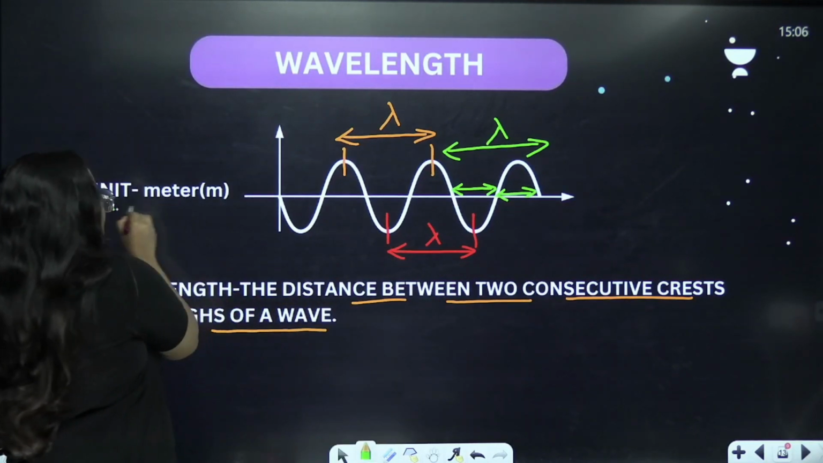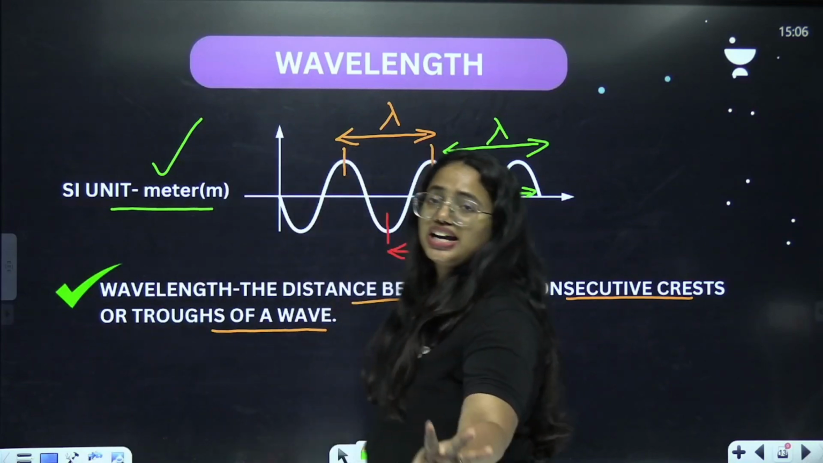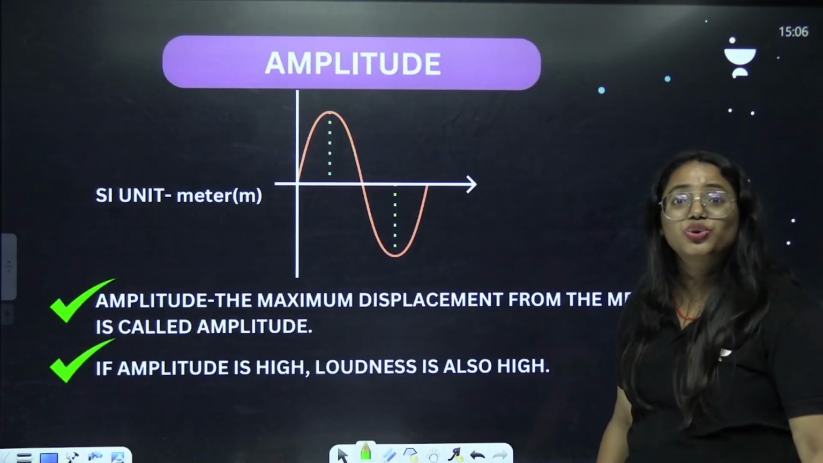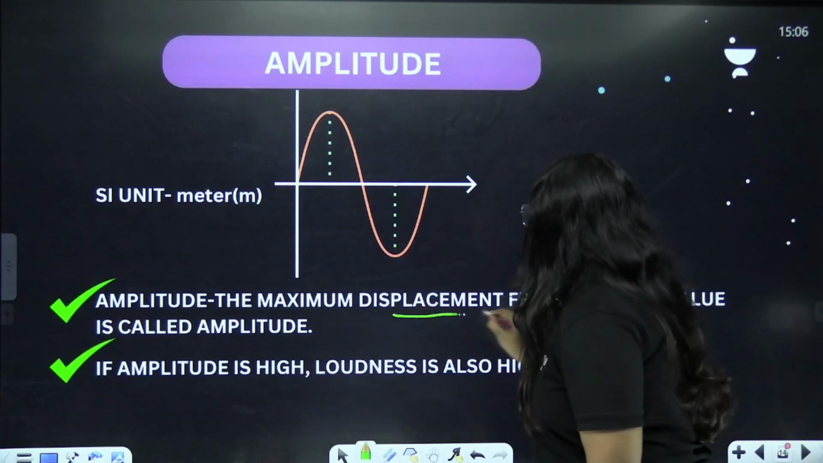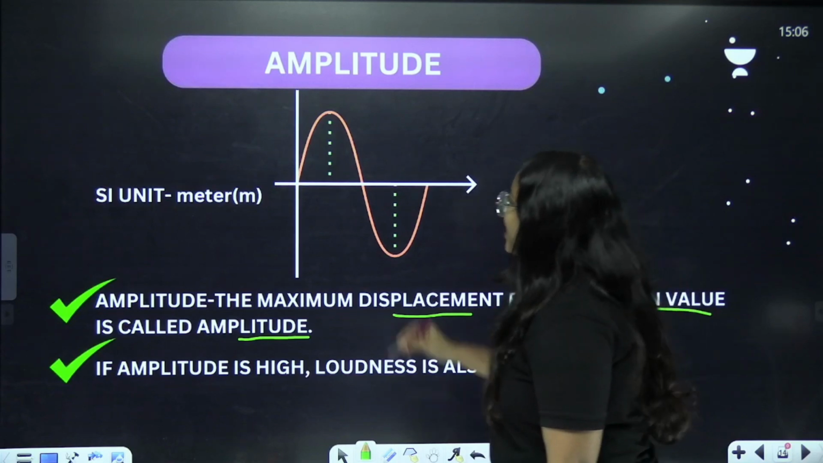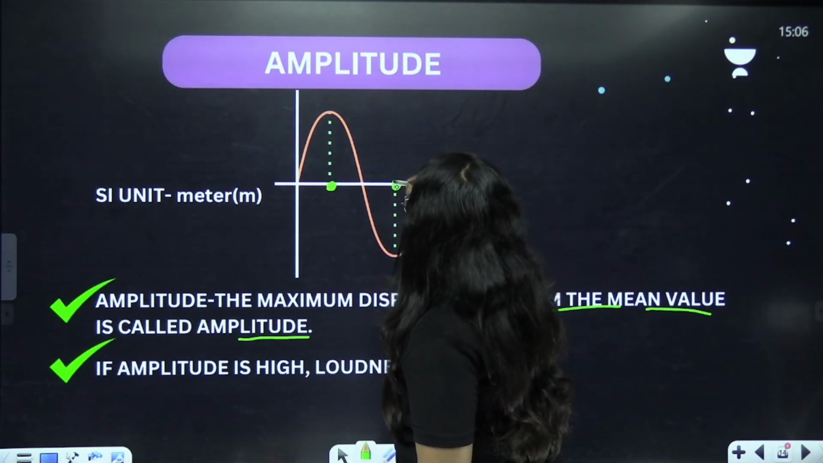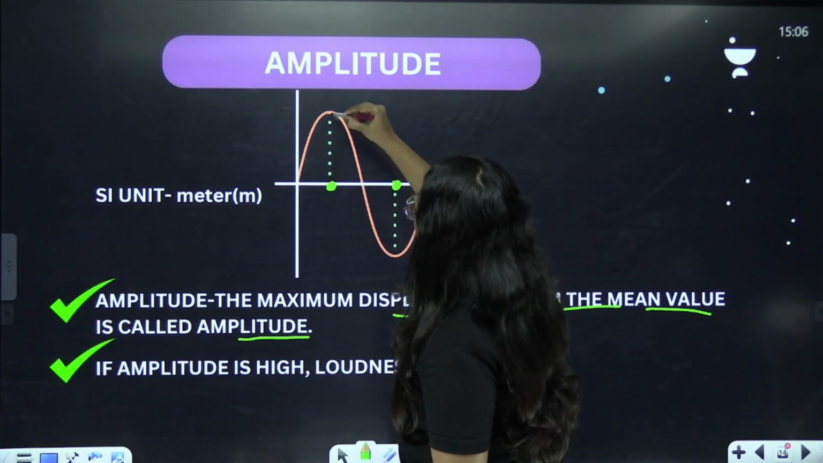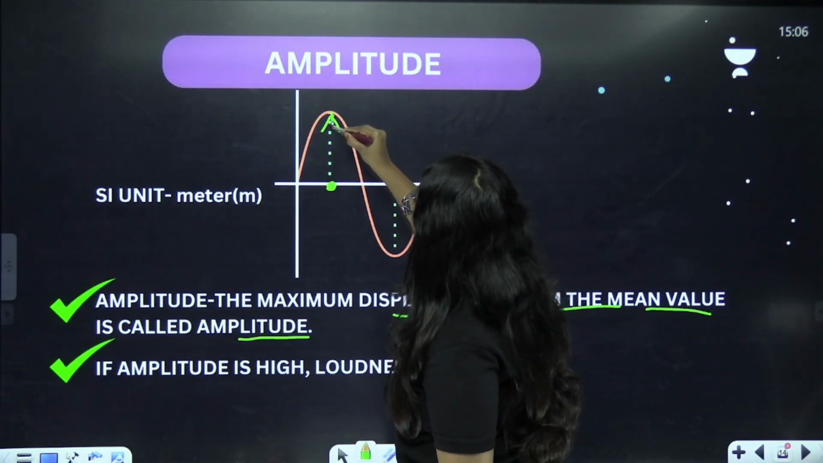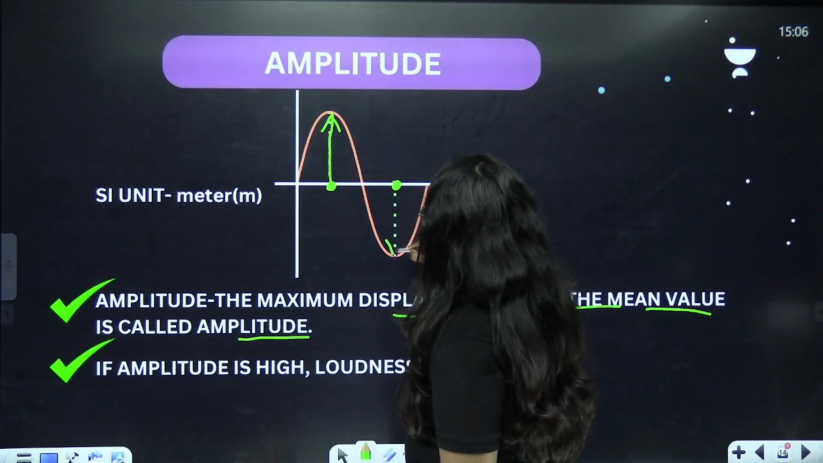What about its SI unit? The SI unit is meter. Clear? So I hope you're clear with the point. And now what we are going to learn is all about amplitude. What is meant by amplitude? Maximum displacement from the mean value is known as amplitude. Which is the mean value? This is known as the mean value position. Okay? So from there, you have to consider the dotted lines. And this is known as amplitude. Clear? So this can be considered as amplitude.